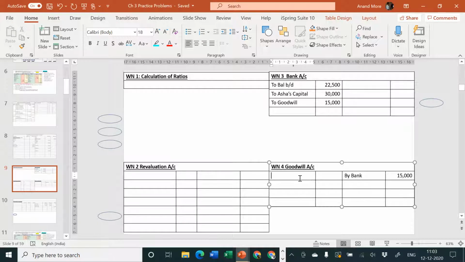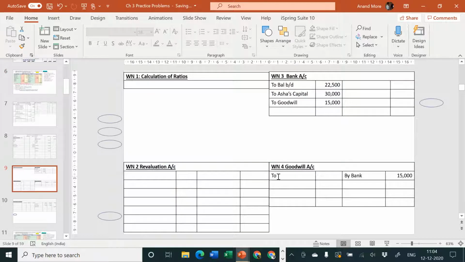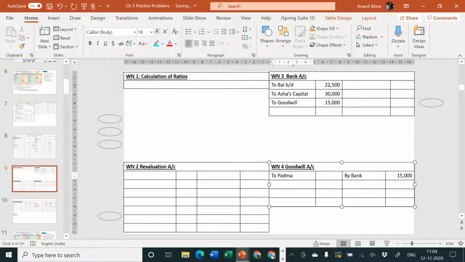I'll write here to, what are the names of the old partners? I forgot the names. Yes, they are Padma and Kumud. To Padma and to Kumud. In which ratio? In their sacrifice ratio. Now what is the sacrifice ratio?